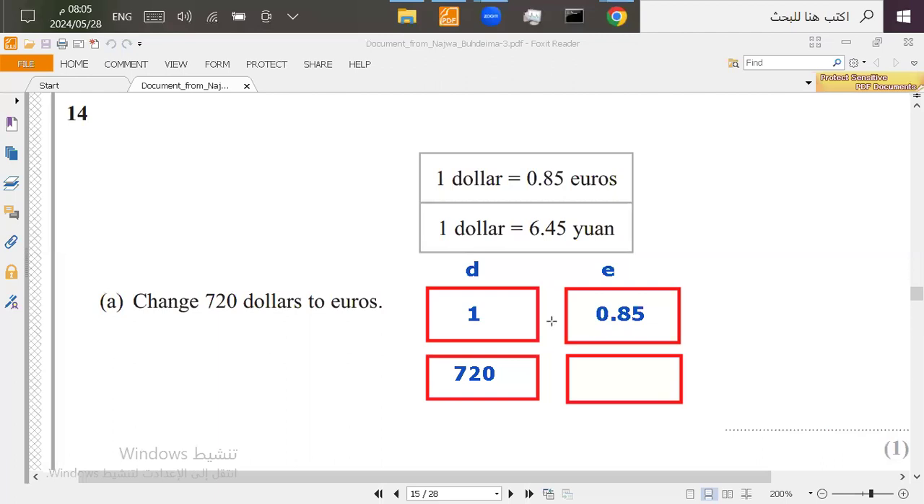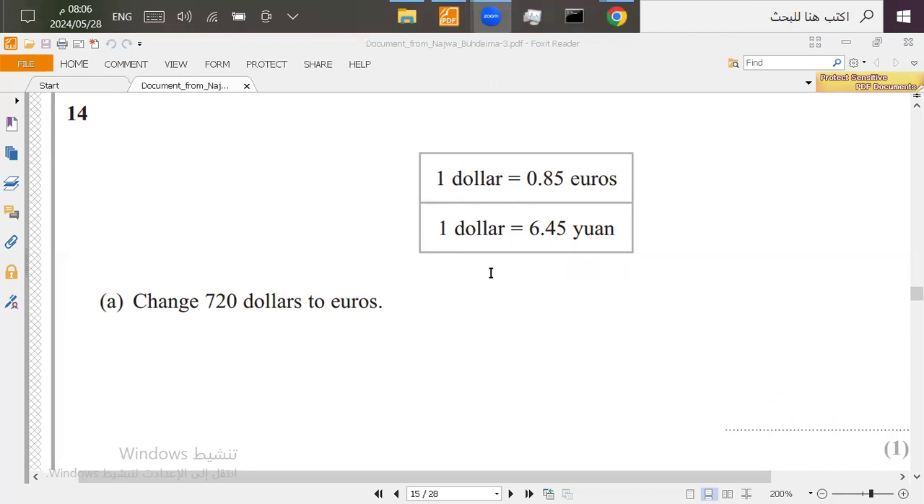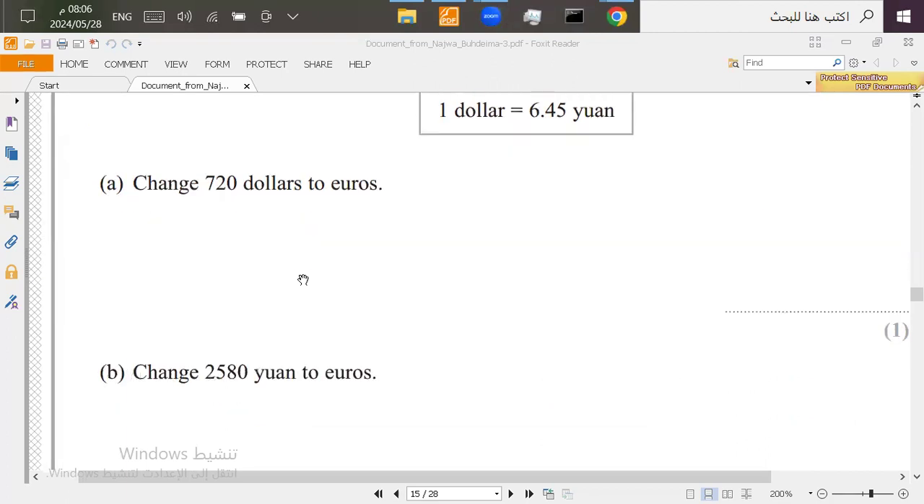So basically we put X in the middle and then multiply the ones connected with the line and divide by the number that you didn't use. So basically we're going to multiply these and then divide it by 1. So let's multiply them. 0.85 times 720. And the answer is 612. So the answer will be 612 euros. And this is how you answer a question like this. So focus on the exchange rate on top, and then use it to find the value that you need. Now let's move on to the next question.